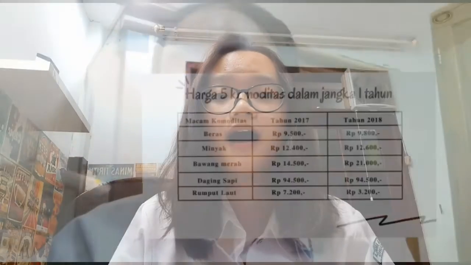After that, we look for the index price in a period of 1 year, 2017 and 2018, to see if there is inflation or deflation in the commodity. So, here are the prices for the 5 commodities in 1 year. After that, we might like an example. What if our restaurant sells fried seaweed with different types?